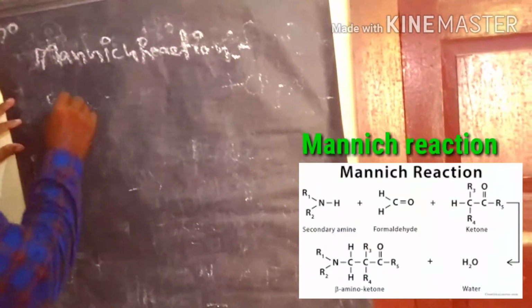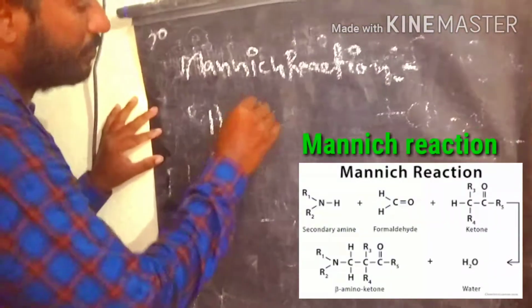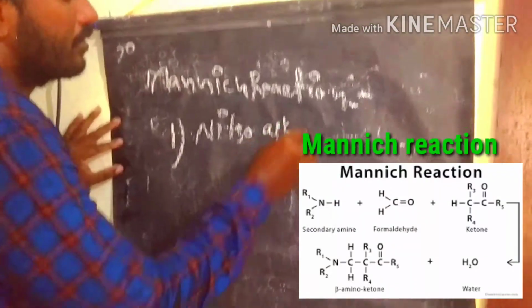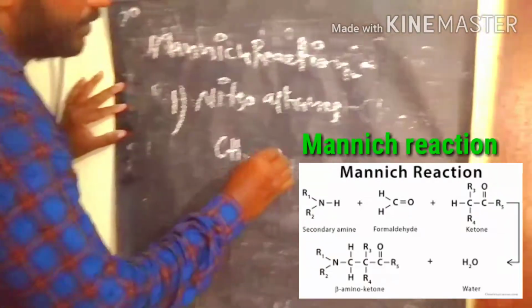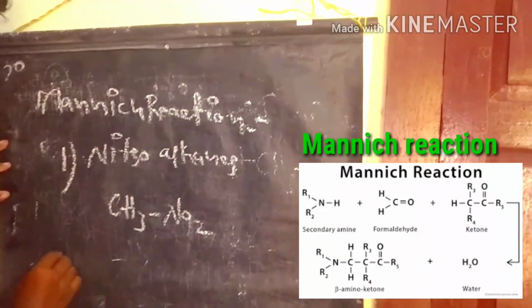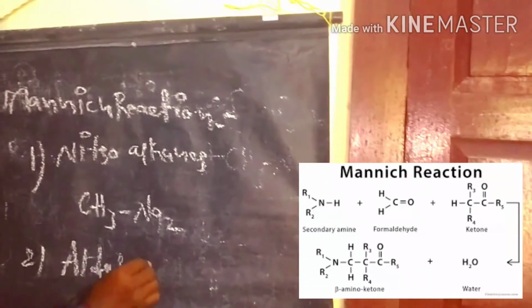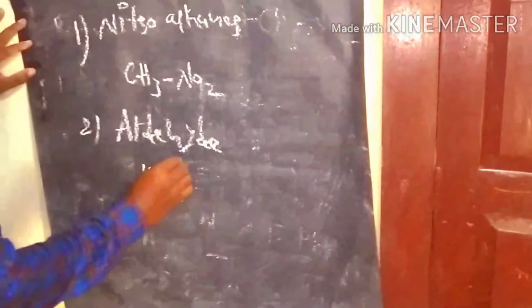We start with the simple example, nitroalkanes, one of the reactants. The second functional group is aldehydes. If you take a simple aldehyde, we call that formaldehyde.